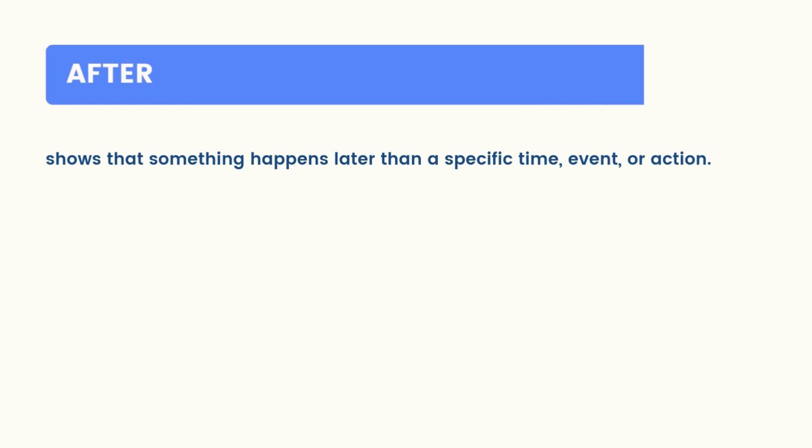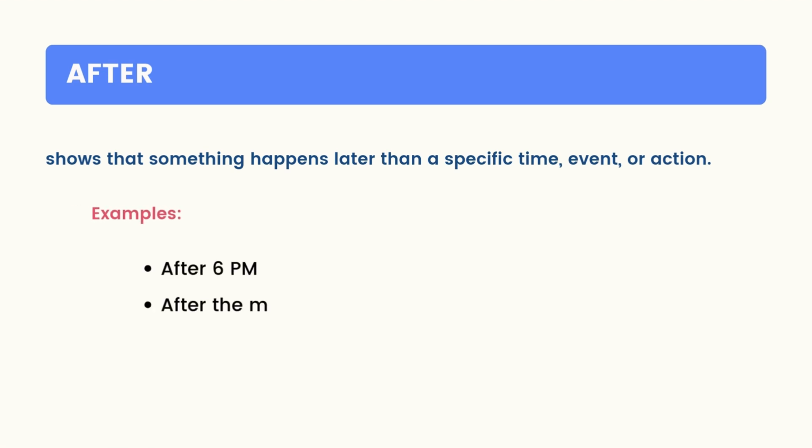The preposition after shows that something happens later than a specific time, event, or action. For example, after 6 p.m., after the meeting.